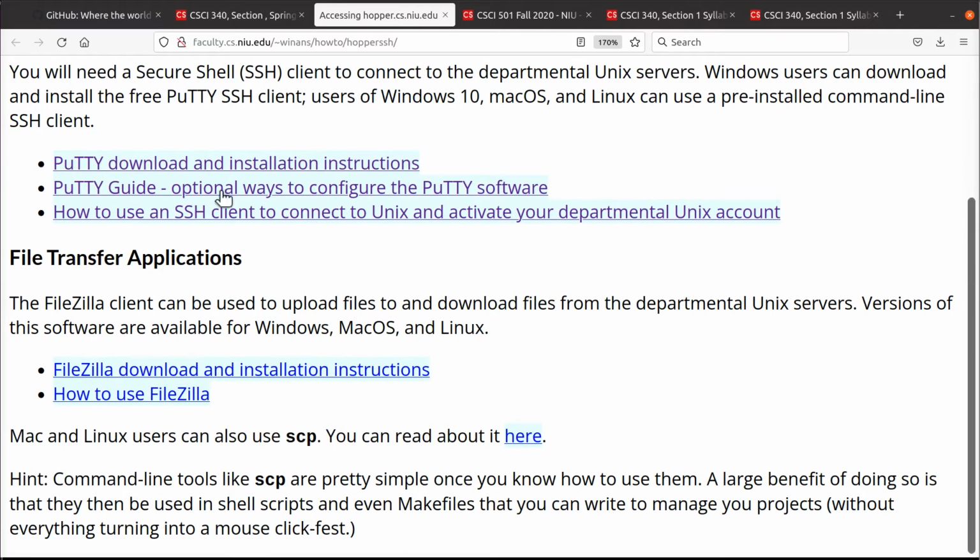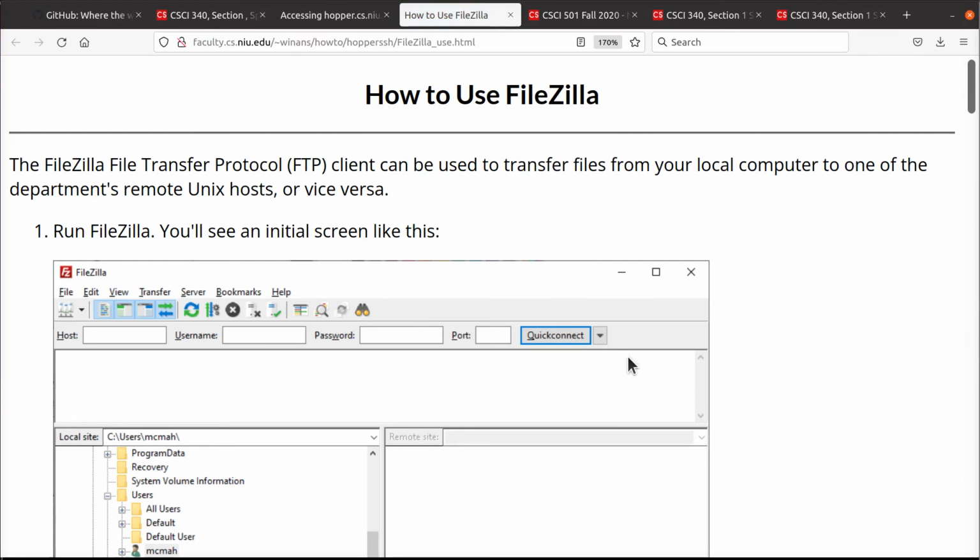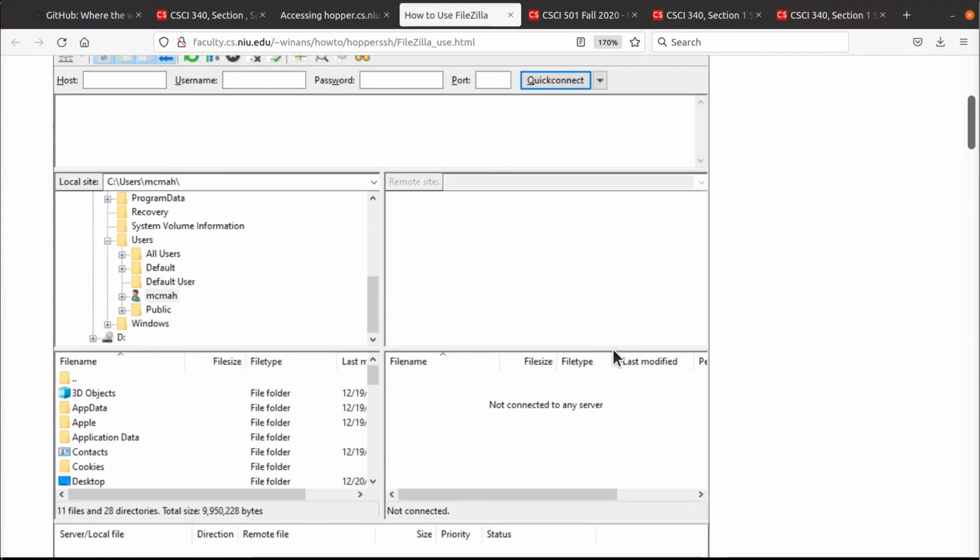Okay, so now if you're not on Windows, life is a little bit easier, in my opinion. You can just use command line SSH and command line SCP. There's some links down in here on how to do it. If you're on Windows and you want to click on things for the rest of your life, you can install this thing called FileZilla. You can tell by my attitude, I never use tools like this. There's like tons of stuff on the screen. I mean, some people like this, and if you prefer it, knock yourself out.